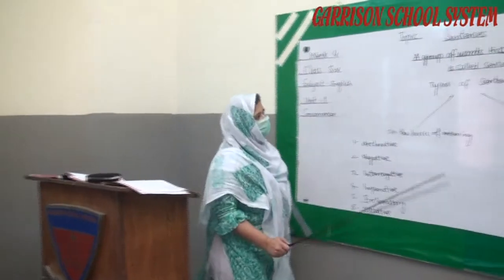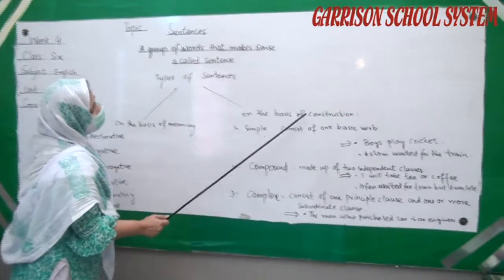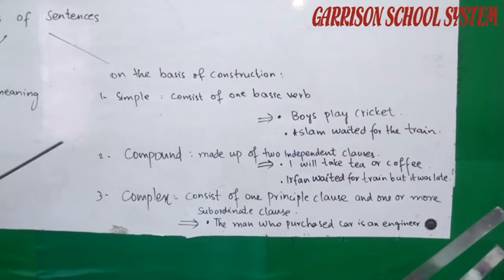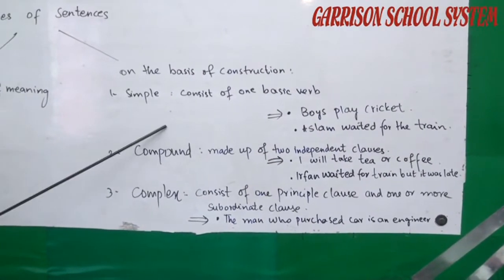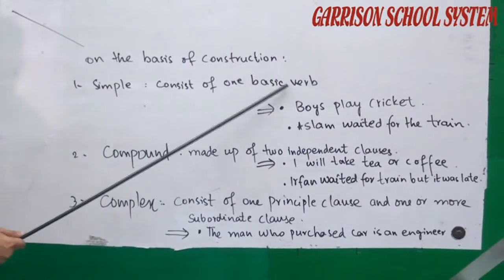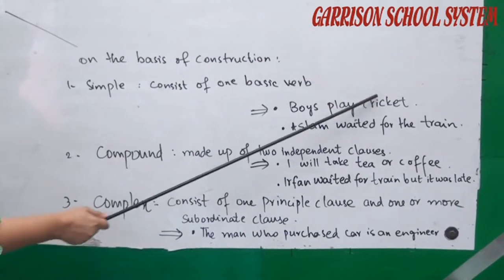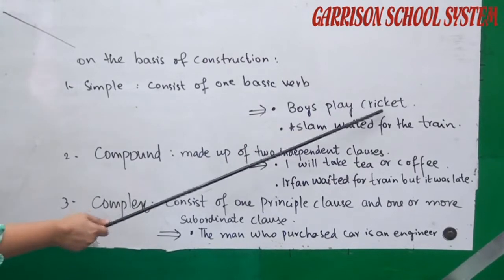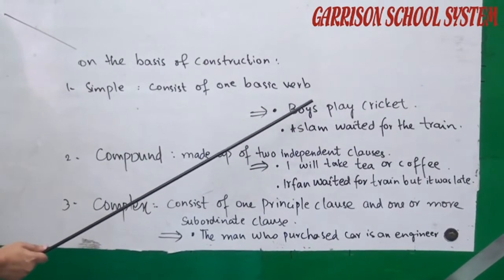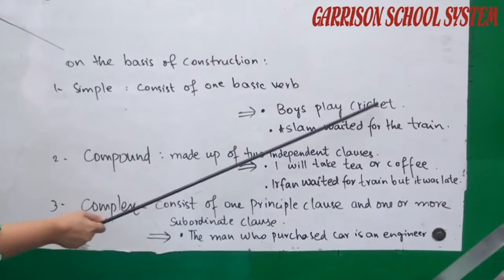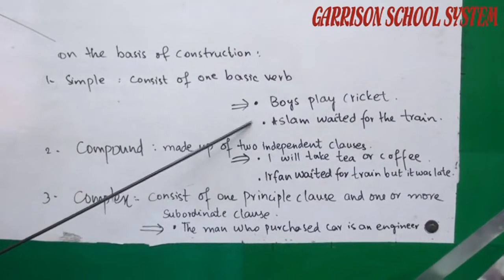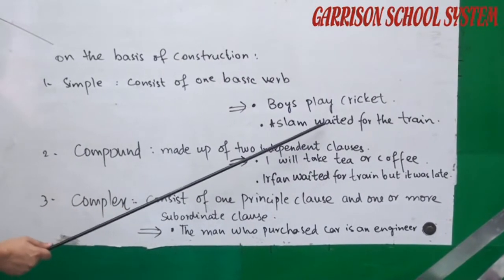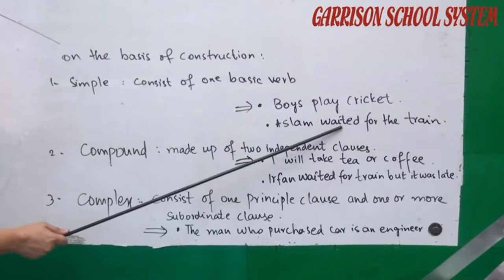Now coming to the next type of sentences, that is on the basis of construction. There are 3 main types of sentences on the basis of construction. That is simple sentences, which consist of one basic verb. For example, boys play cricket. You can see that there is only one basic verb in it. Boys play cricket, and this sentence also comprises subject, verb and object. Look at the second example. Aslam waited for the train. There is also a single basic verb in this sentence.